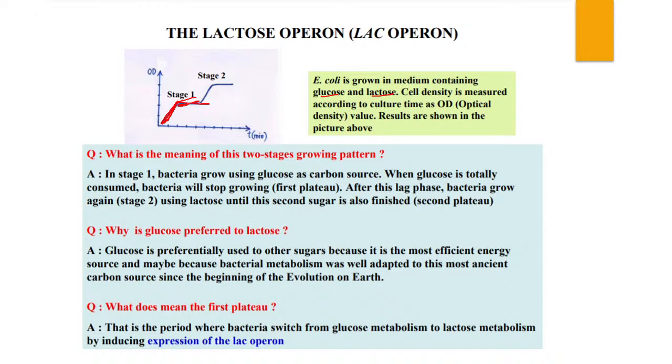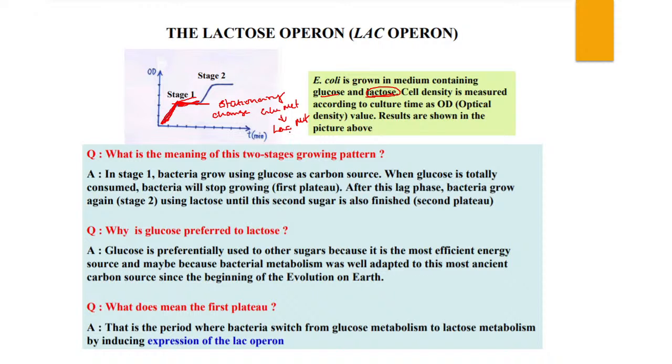Here there is no growth; they make a transition from the growing phase to the stationary phase. At that period they will change their metabolic pathway from glucose metabolism into lactose metabolism, because there is lactose present in your medium.